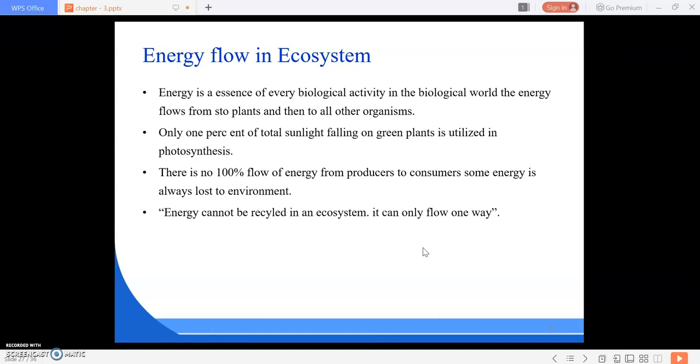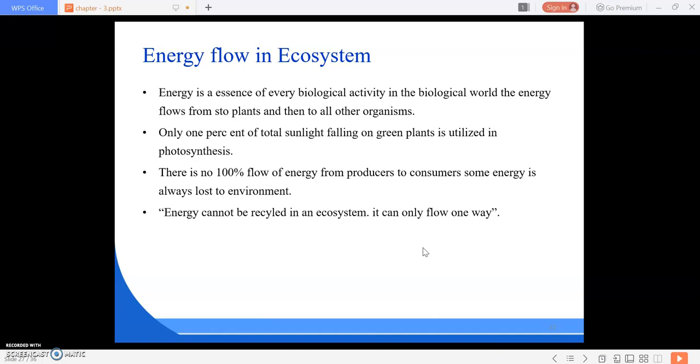Okay, 1% of the total sunlight falling on the green plants is utilized in photosynthesis. Only 1% of the total sunlight is utilized in the photosynthesis process, and this is sufficient to maintain all life on this earth. There is no 100% flow of energy from producers to consumers.